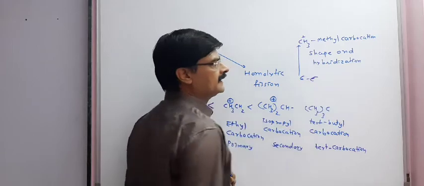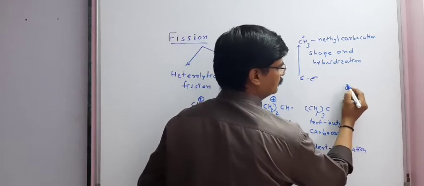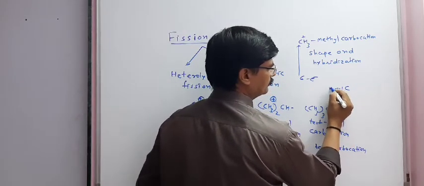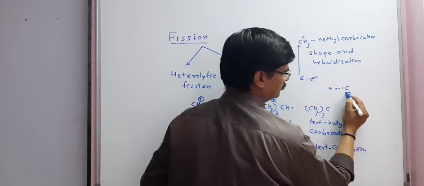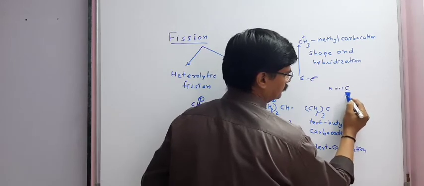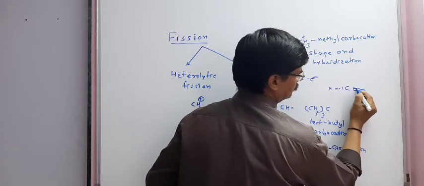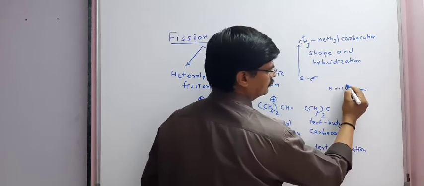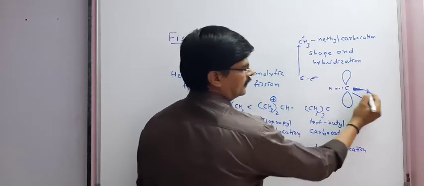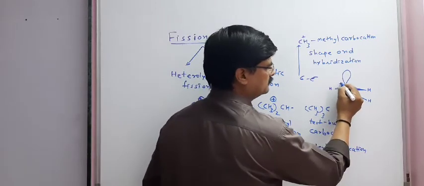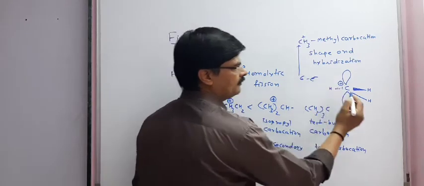So if we consider the shape and hybridization, CH3 positive is sp2 hybridized and the shape will be planar.